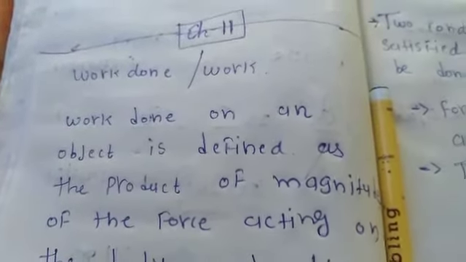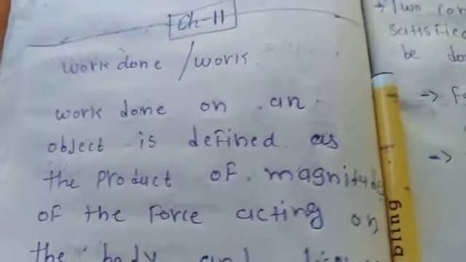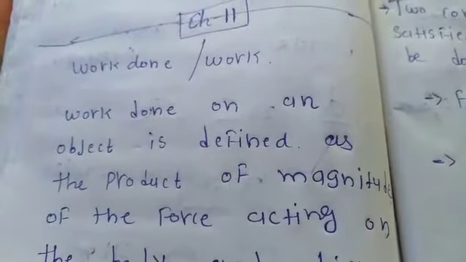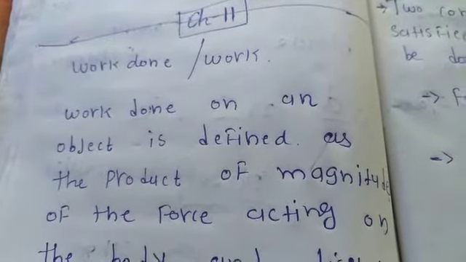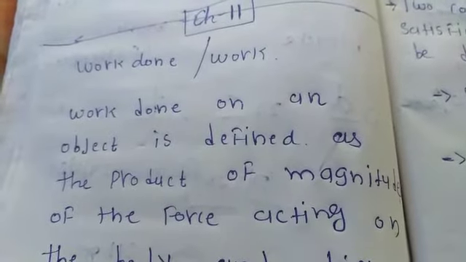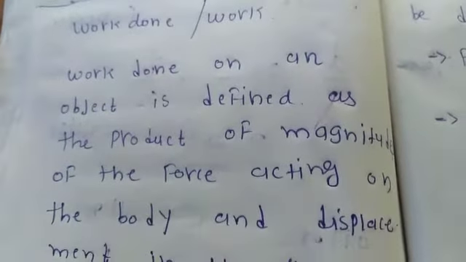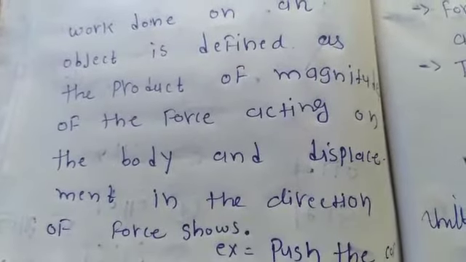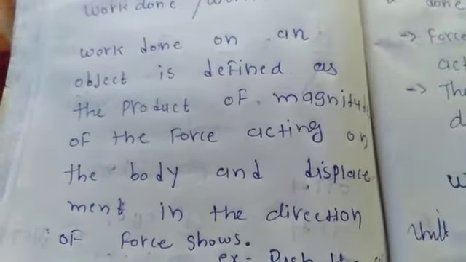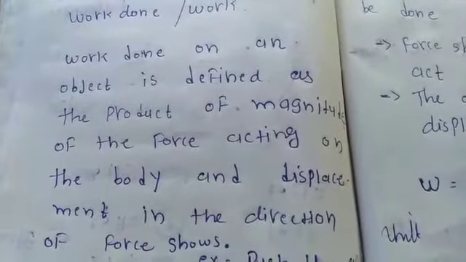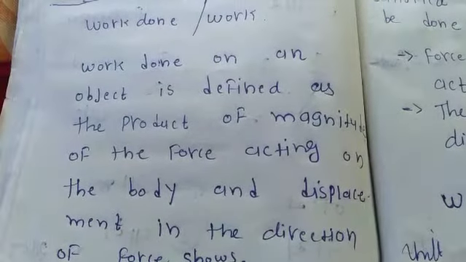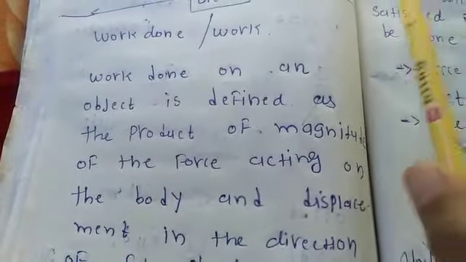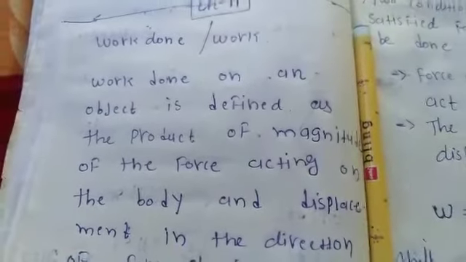You can say work or work done. Work done on an object is defined as the product of the magnitude of the force acting on the body and the displacement in the direction of the force. This is the definition of work done, but we have to understand it first. Work done means what? Work is done.